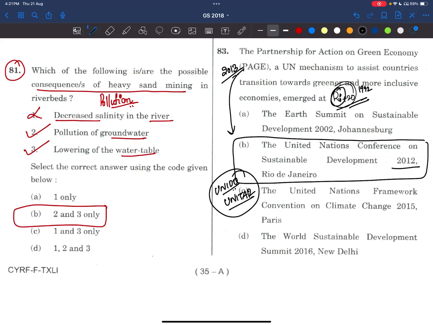Now, what we have to read? We have to know what the program is, and that it is always focusing on sustainable development. Earth Summit, again the Rio +20 Summit, the UNFCCC Paris Summit, and the World Sustainable Development Summit: all these things become very important.